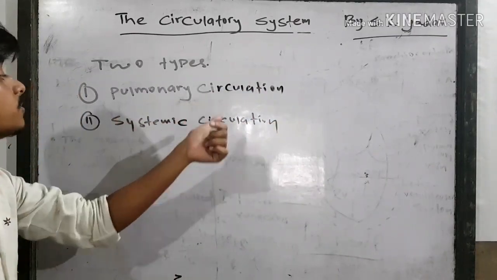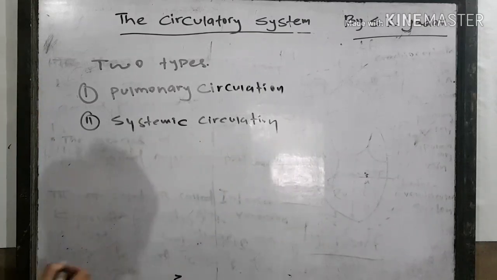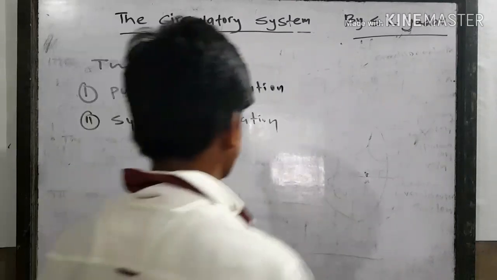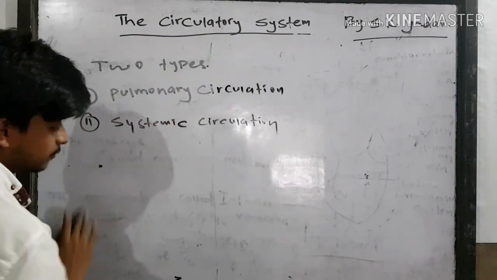One is pulmonary circulation and the other is systemic circulation. So first of all, what is pulmonary circulation?